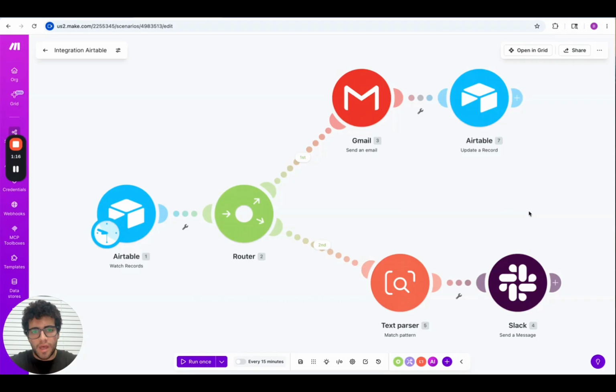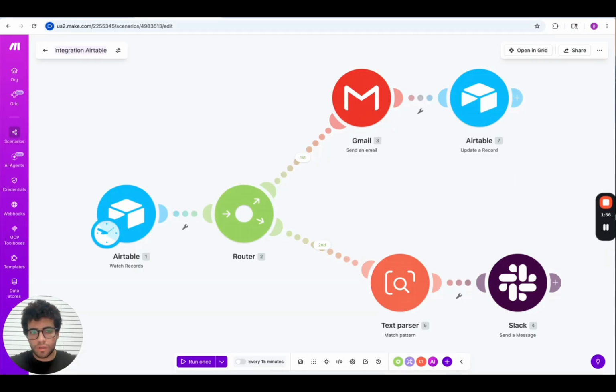You can't see any ChatGPT or any AI services like ChatGPT or Claude, because in this workflow we have AI, but the AI that we're using is already built into Airtable. Airtable has AI tools that we can use to qualify the lead, and then if the lead is qualified, Airtable is going to trigger, so it's going to start the whole process. Then, as I said before, we're going to finish with an email sent to our lead and a message sent to our sales team. So let's start building.